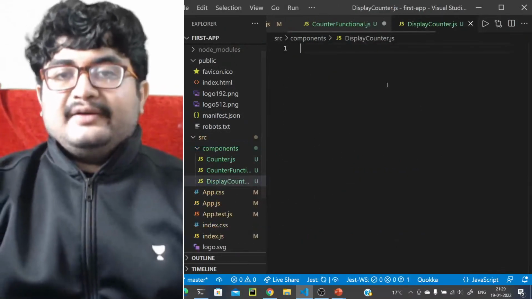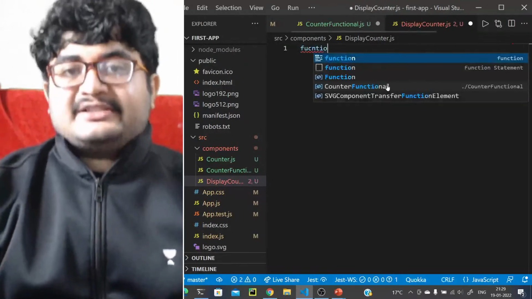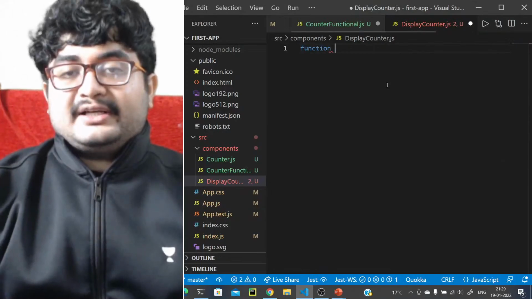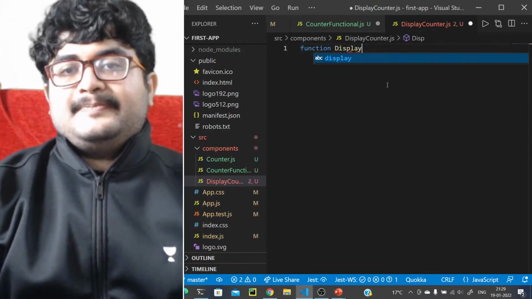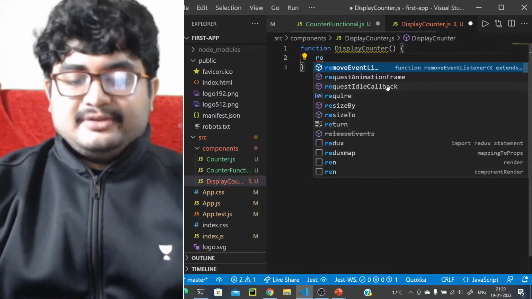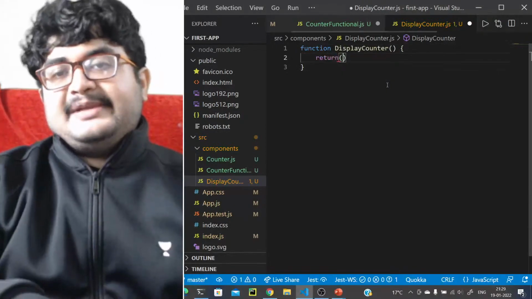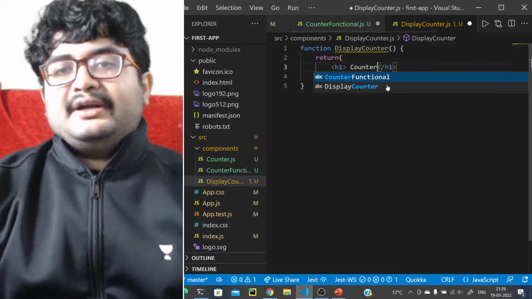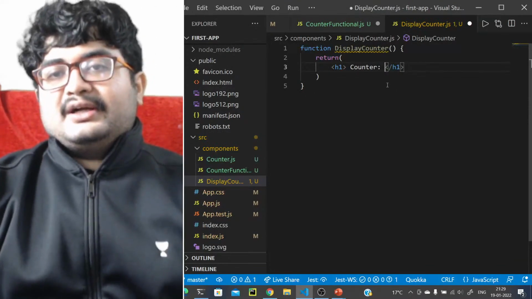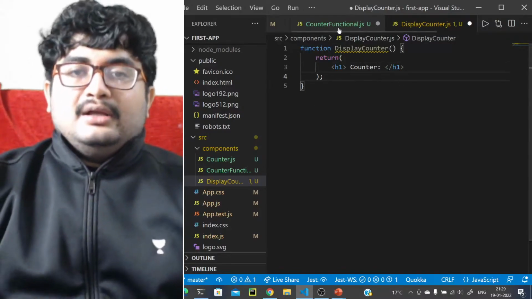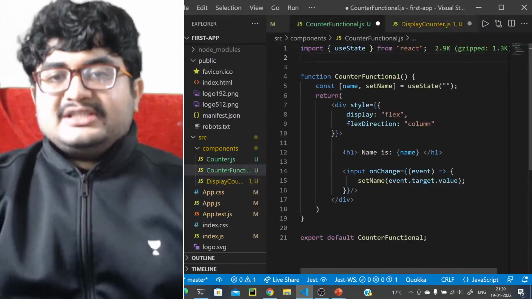Let's create a display component, displaycounter.js, right? We'll create a new file. So it will be a functional component again. Let's call it display counter. And it returns something, right? It will basically return how it should be displayed. So let's say we just return like this: counter is a counter, and the value of the counter we will pass somehow, right? So we don't want to display it like this.